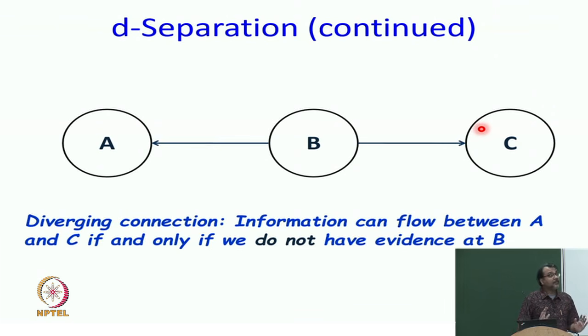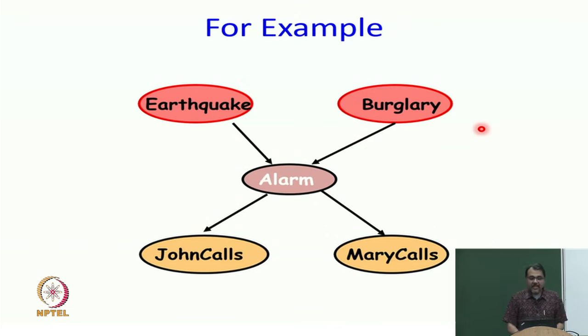Okay. So, now we come to the more interesting connection, and that is called the converging connection. For the converging connection, I will look at earthquake, alarm and burglary as my example. So, in this case, alarm is the common child of both earthquake and burglary. Now, let us ask the question, when can earthquake influence burglary?